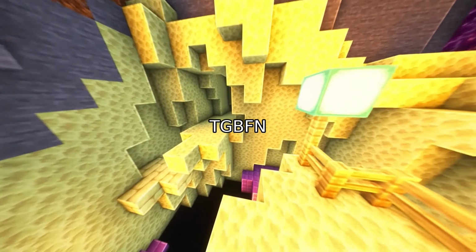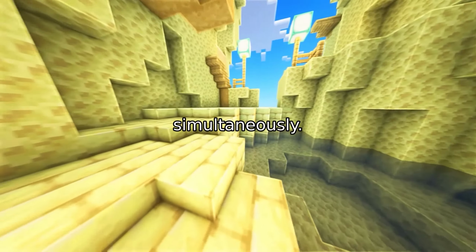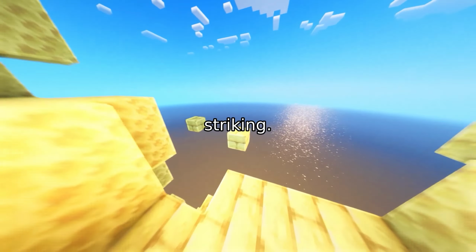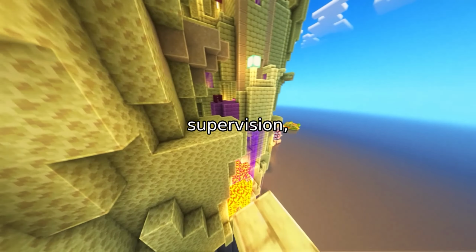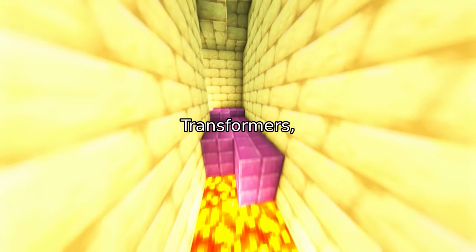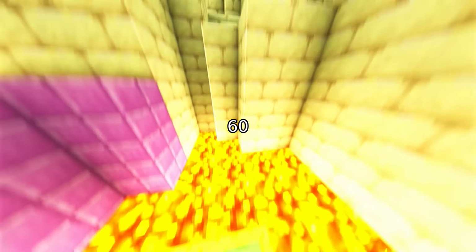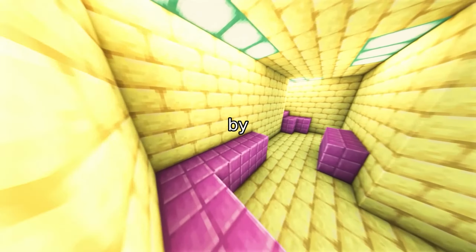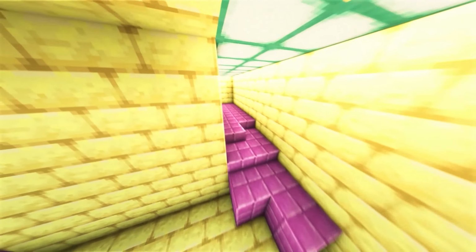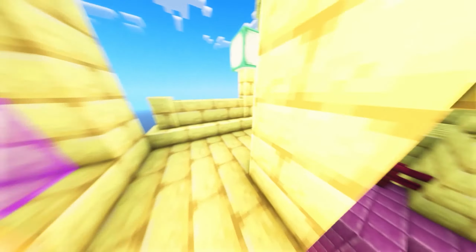We evaluated TGBFN across three settings: single-condition generation, either surface area or volume, and multi-condition generation, both simultaneously. The results are striking. Under single-condition supervision, TGBFN outperforms all baselines: LSTM, transformers, DeepCAD, and even the state-of-the-art BFN, by reducing mean squared error by over 60% and increasing Pearson correlation by 7 to 20 percentage points. The model achieves near-perfect alignment with target values, even when constrained to a single property.